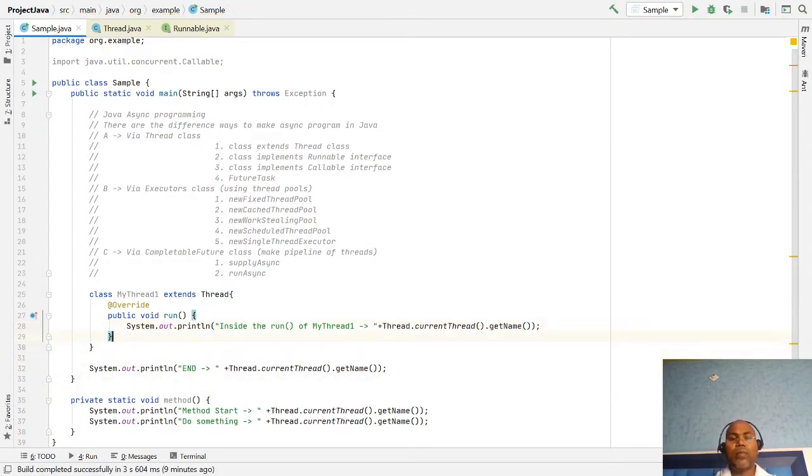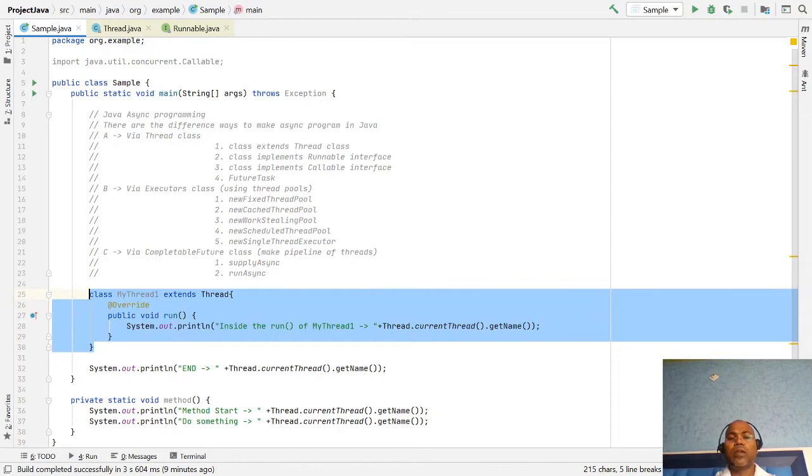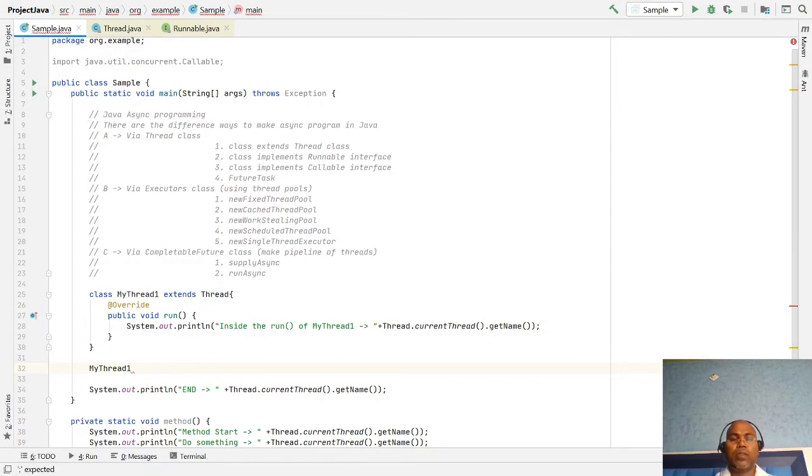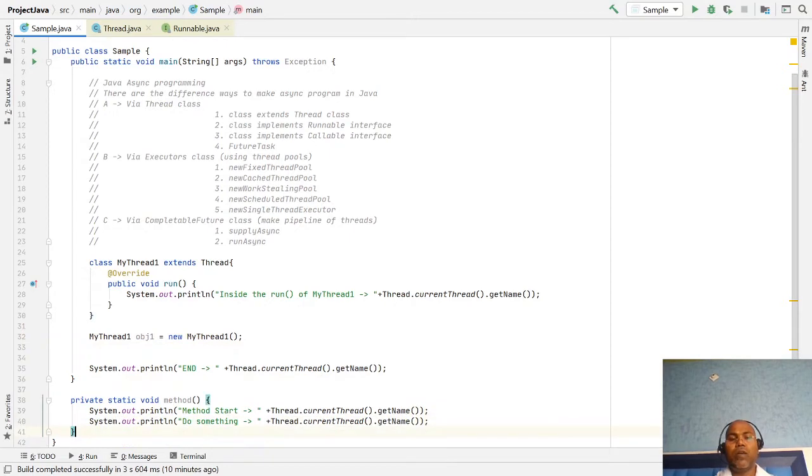So now you notice I have created one Thread class, but it is not doing anything, so our code is doing nothing. How to use this Thread class? I have to write my thread class object equal to new MyThread. Now I've created the object, and I want all the business logic written inside this method to run in a separate thread. So how am I going to use this code?